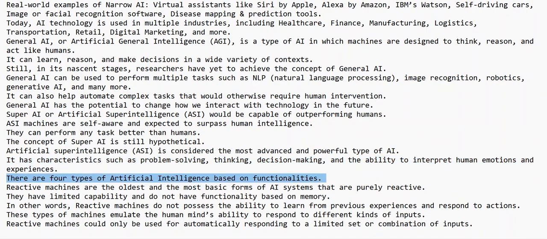There are four types of artificial intelligence based on functionalities. Reactive machines are the oldest and the most basic forms of AI systems that are purely reactive. They have limited capability and do not have functionality based on memory. In other words, reactive machines do not possess the ability to learn from previous experiences and respond to actions. These types of machines emulate the human mind's ability to respond to different kinds of inputs. Reactive machines could only be used for automatically responding to a limited set or combination of inputs.